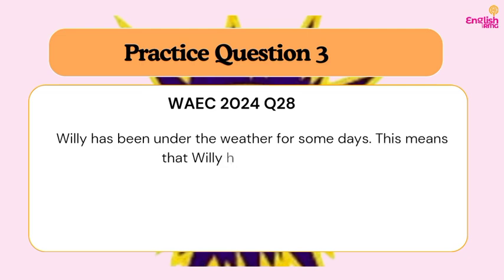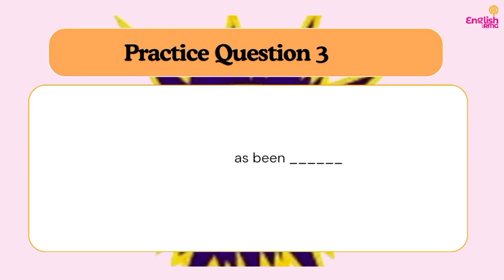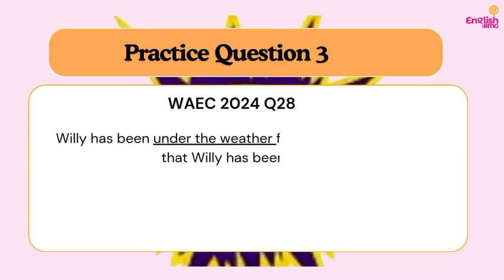So let's move on to the next question. Question 28 from the same 2024 WAEC past questions. We have: Willie has been under the weather for some days. This means that Willie has been dash. So what is the idiom here? The idiom here is "under the weather." So what does it mean to be under the weather?